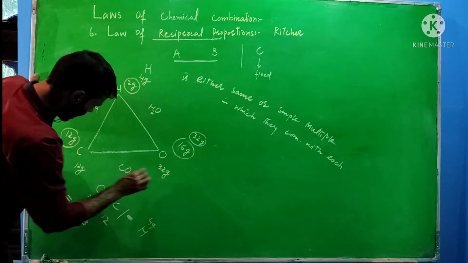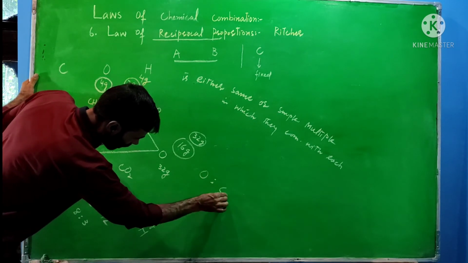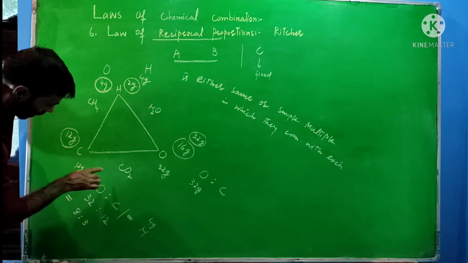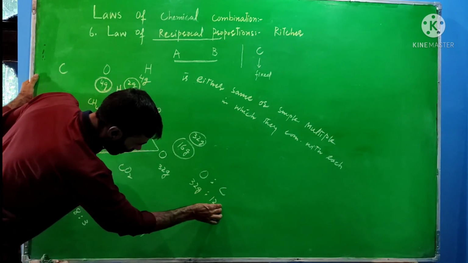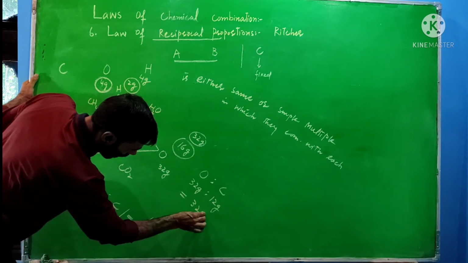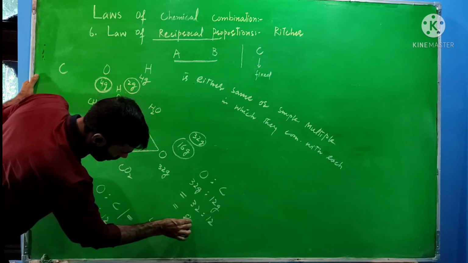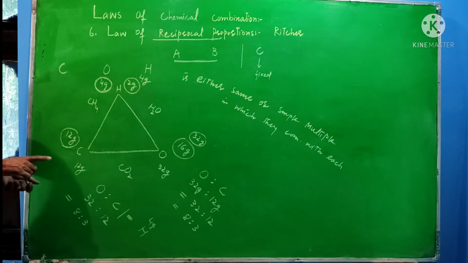That is again equal to here, if I take first oxygen, then after that carbon. So its mass is 32 gram here, and its mass is 12 gram. That is again equal to this 32 is to 12, and that is equal to 8 is to 3. That is the same.